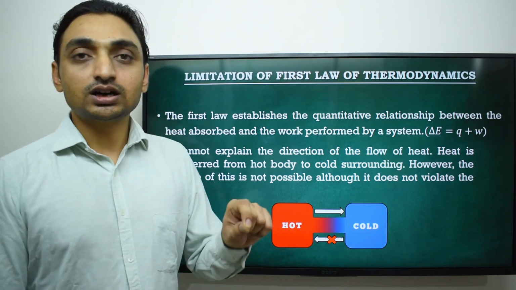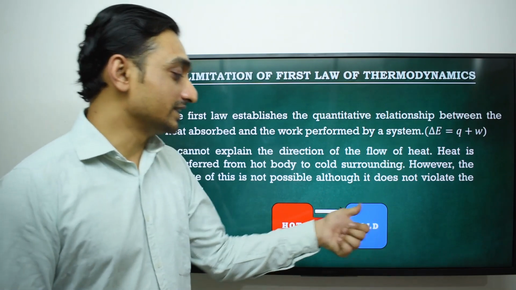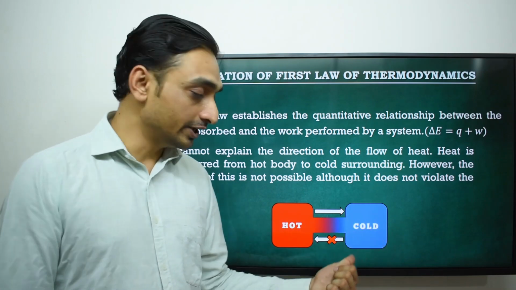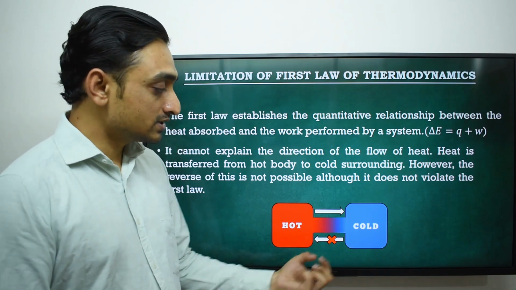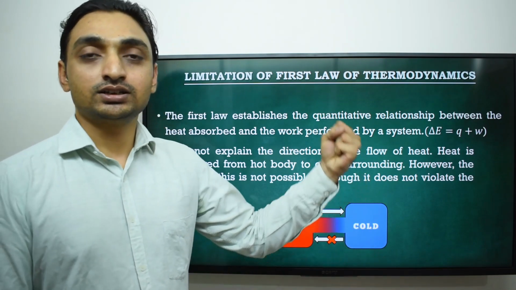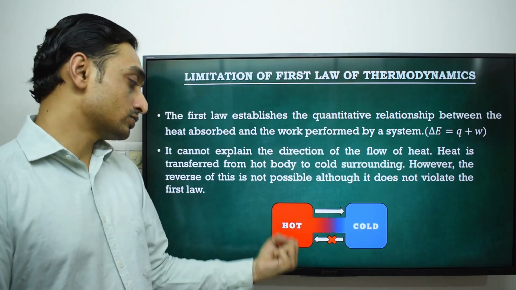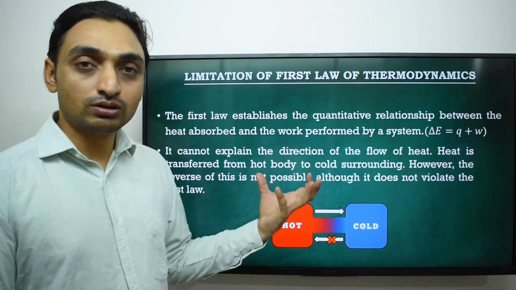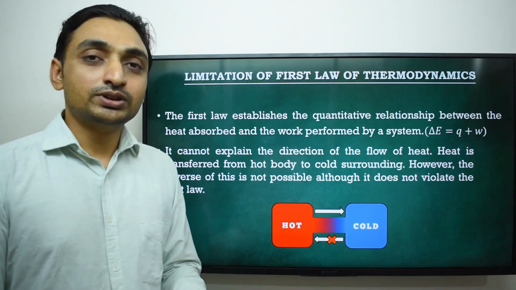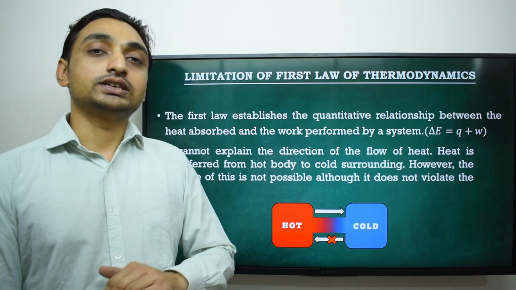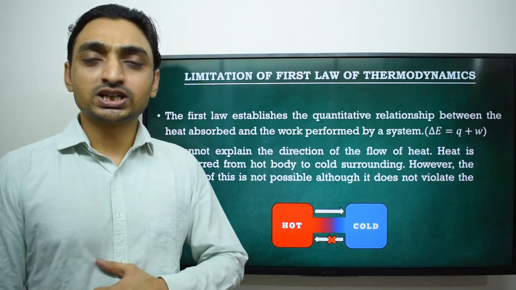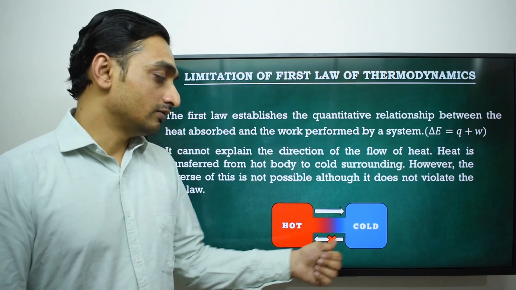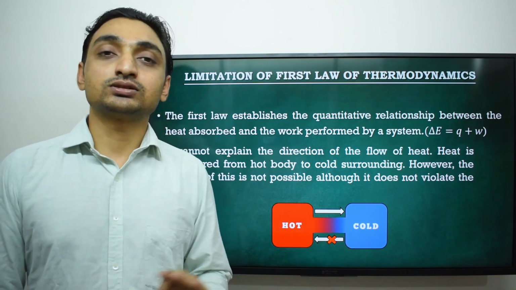But if we think of the reverse phenomenon, that heat present in a cold body transfers to a hot body, then the cold body gets more and more cold and the hot body gets more and more hot. This cannot happen in a natural way, and the first law of thermodynamics cannot explain why this process is not possible.